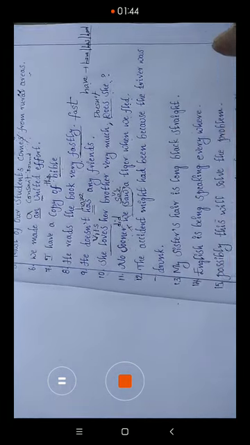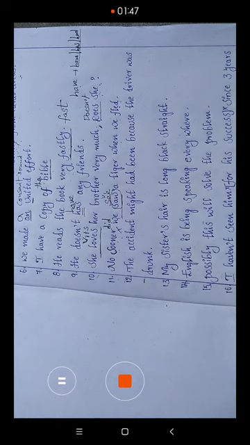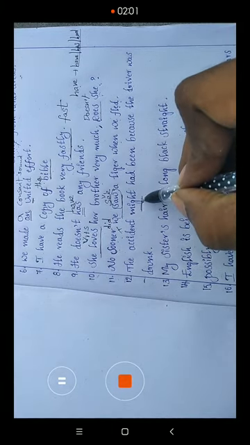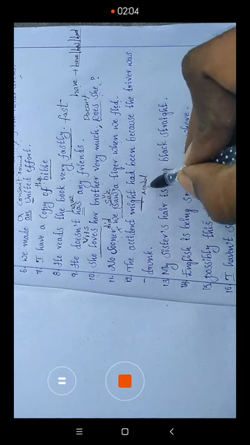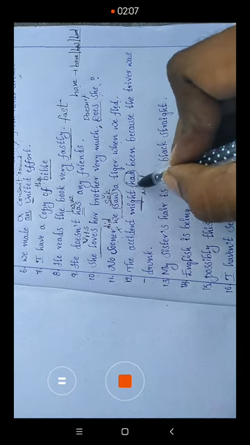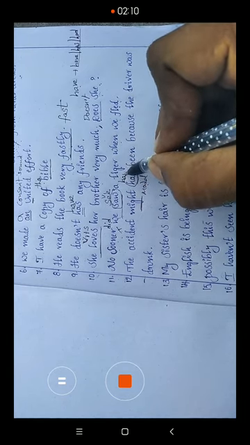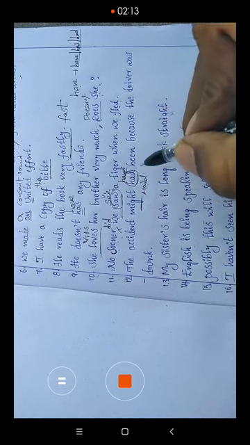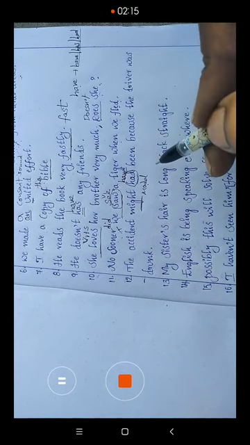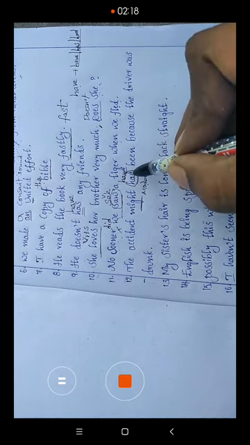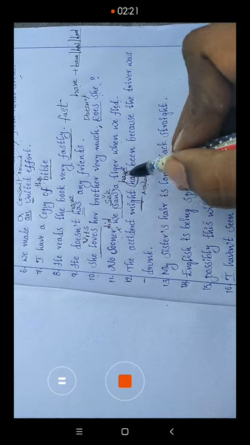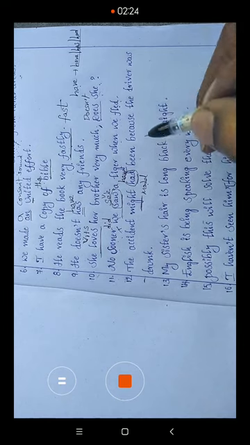Next, the 12th one: The accident might had been because the driver was drunk. I already told you, might is a modal verb. A modal verb requires only bare forms. So what is the bare form? Have is the bare form. Have, has, had all come from have. So the bare form, or the mother form, for had is have. So: the accident might have been because the driver was drunk.